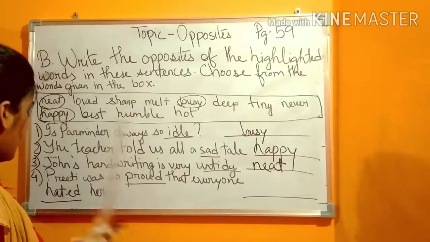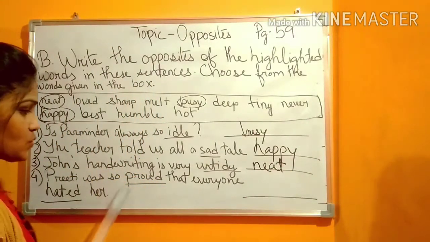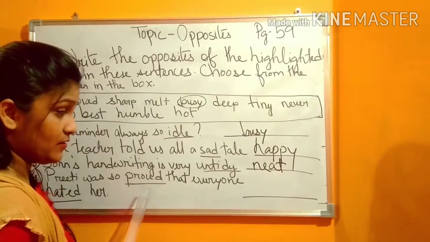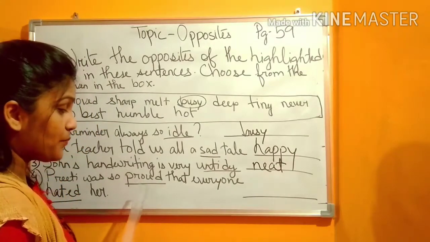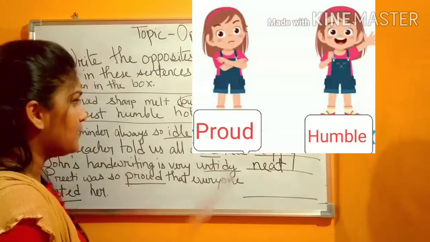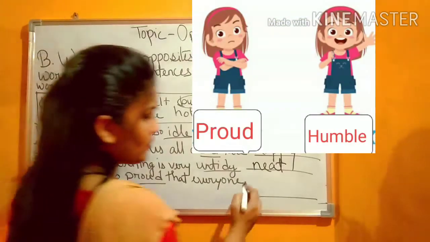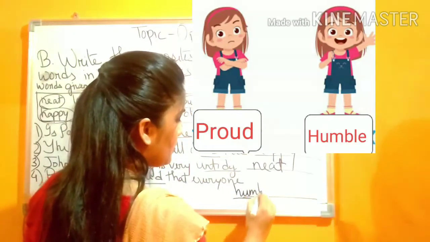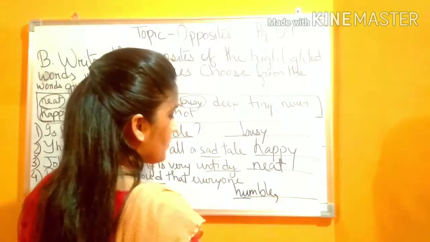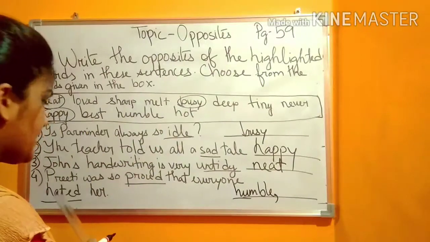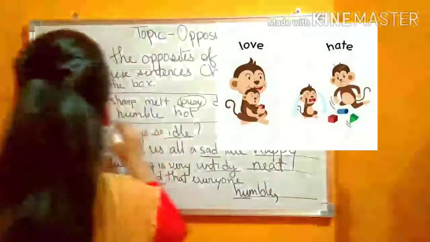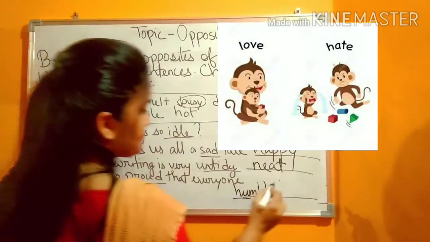Okay. Number 4. Preeti was so proud that everyone hated her. She was proud of herself. The opposite of the word proud will be what? Humble. Yes? So, the first one will be humble. And for the second one, hated, hate and love. So, the word will be loved. Okay?